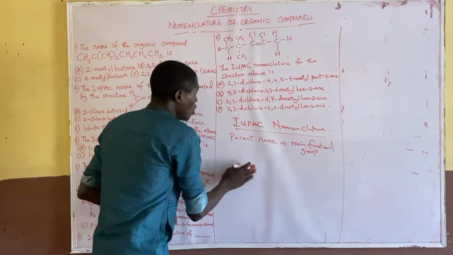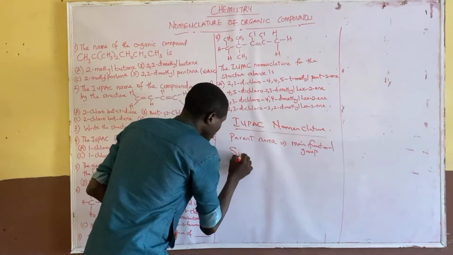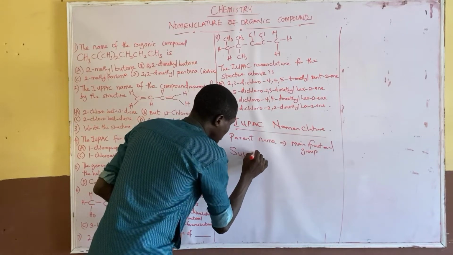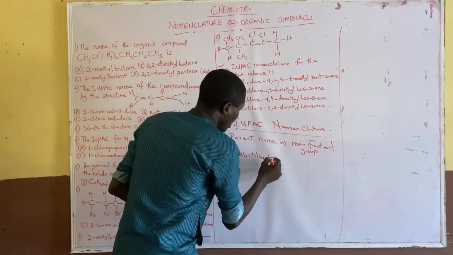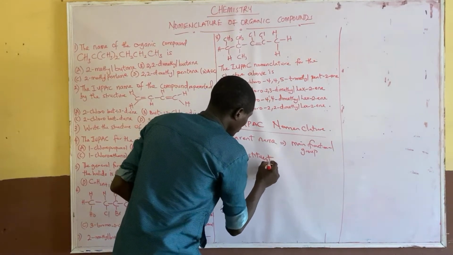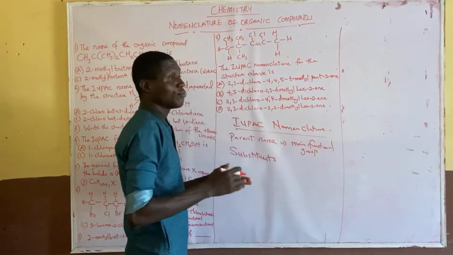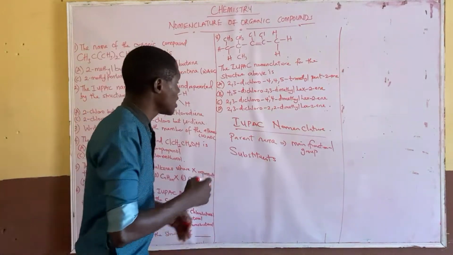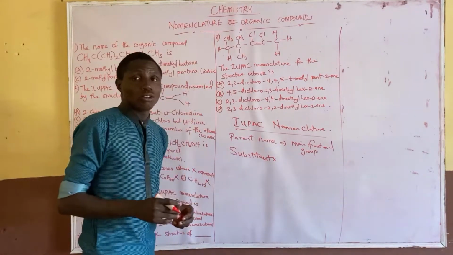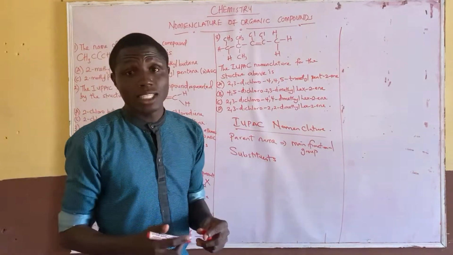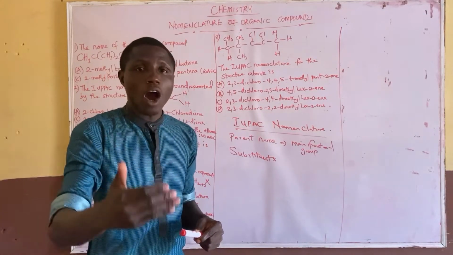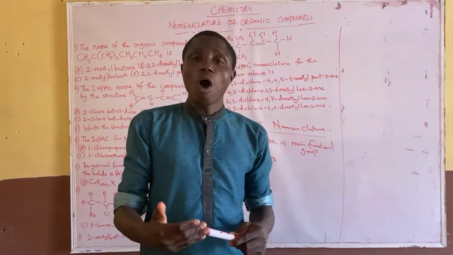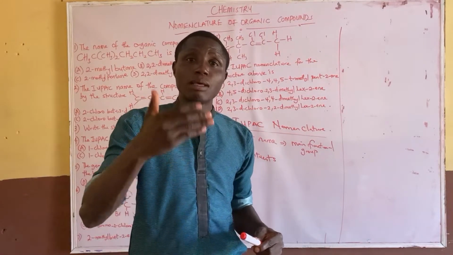Now you need to know the substituent present. I will still talk about that. The substituent that you are having, they have different types of substituents. And lastly, you have to know how to number a functional group of an organic compound. It has a method of numbering.